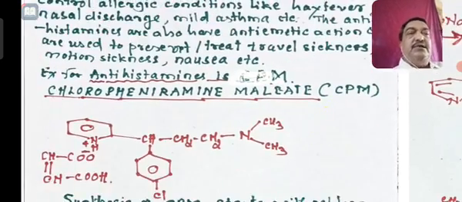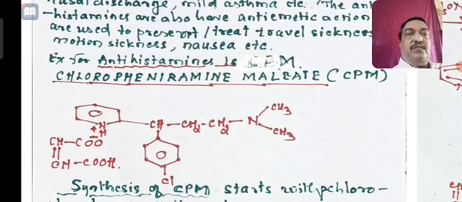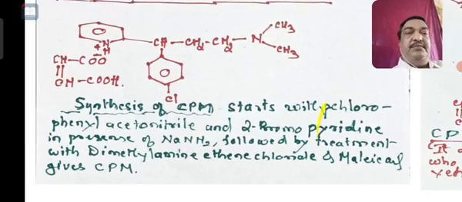Okay, so here the best example is chlorpheniramine malate, that is called CPM. So the structure of this is a little bit big. I don't want to go into the naming of this compound.